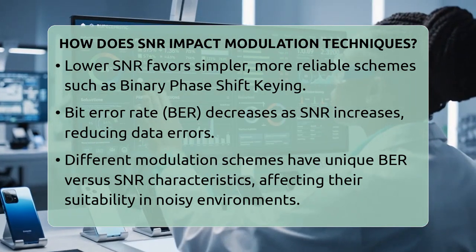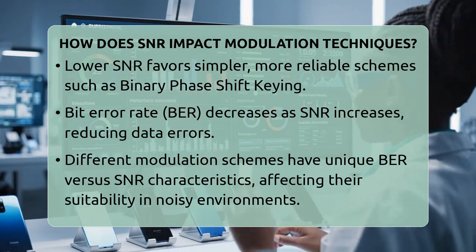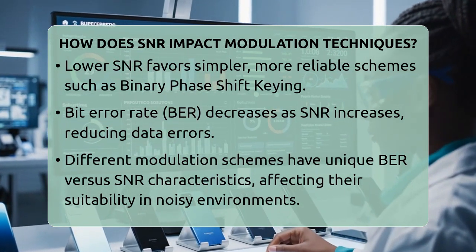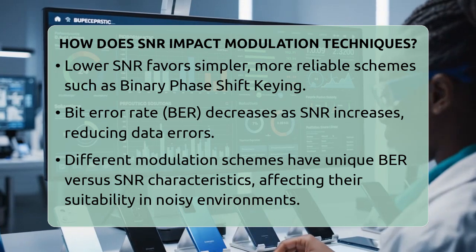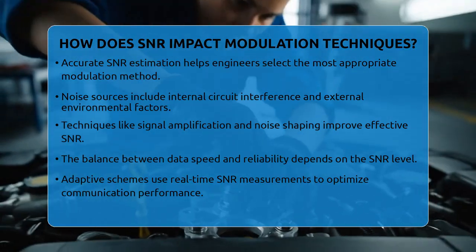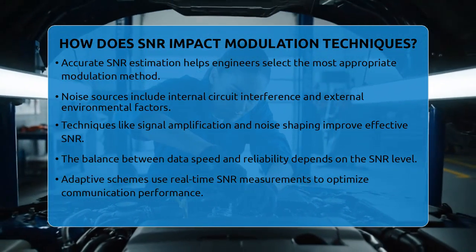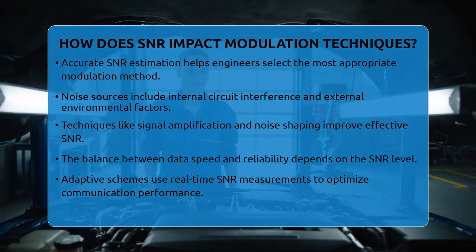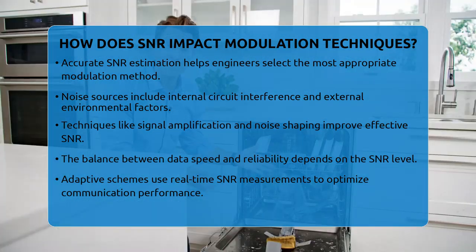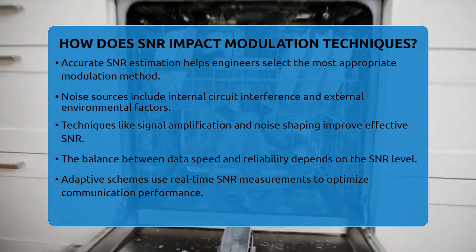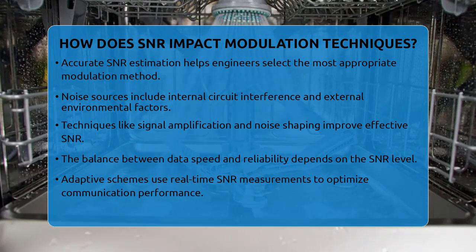Engineers need to estimate the SNR accurately to choose the right modulation technique. Noise sources can come from internal circuit interference or external environmental factors. Techniques like signal amplification or noise shaping can help improve the effective SNR, making the communication more reliable.